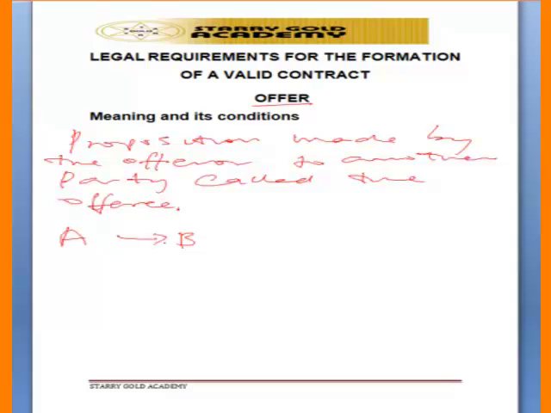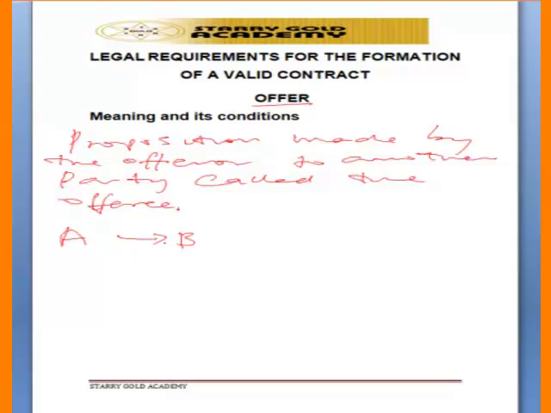So an offer, and also the offeror must state clearly and precisely the terms under which the offeree must enter into a contract with him. So that's why we call it the proposition made by the offeror, the person that is offering something, to another party called the offeree. And for a proposition to amount to an offer, there are some conditions to be fulfilled.